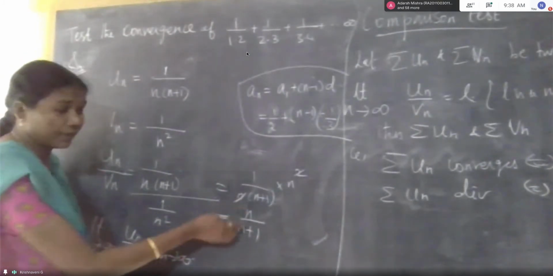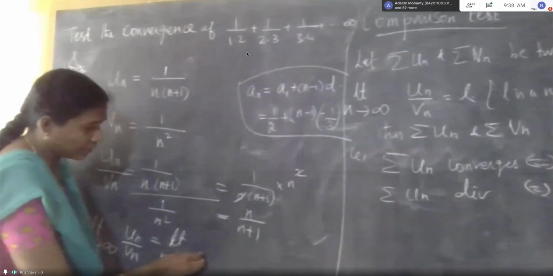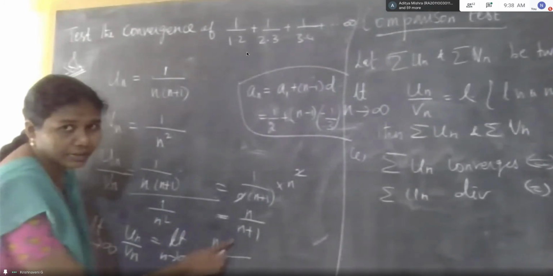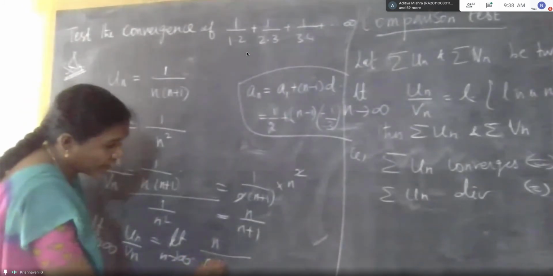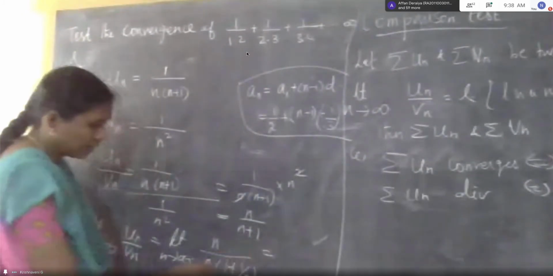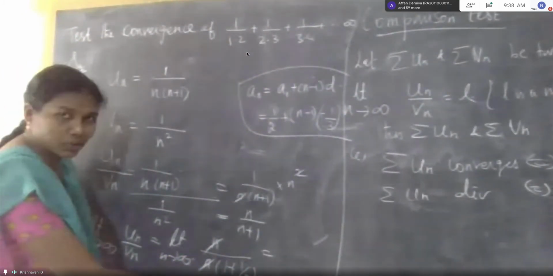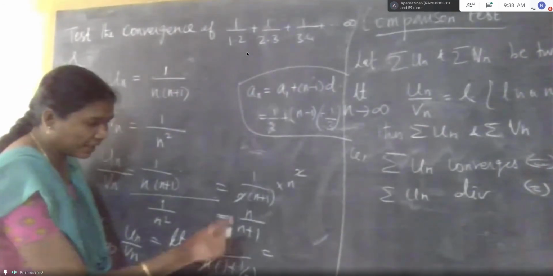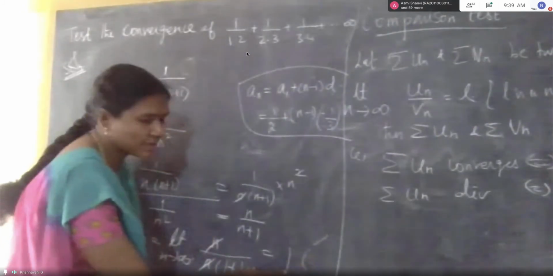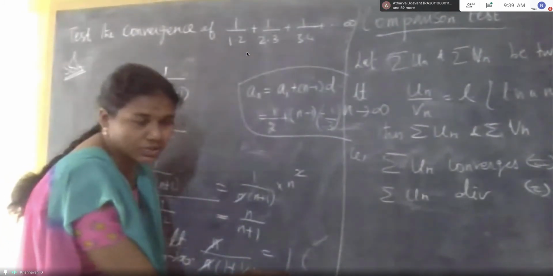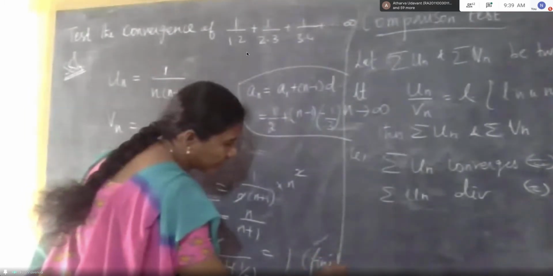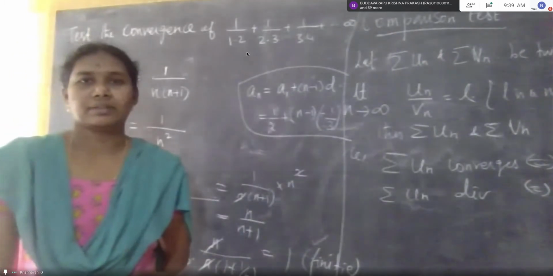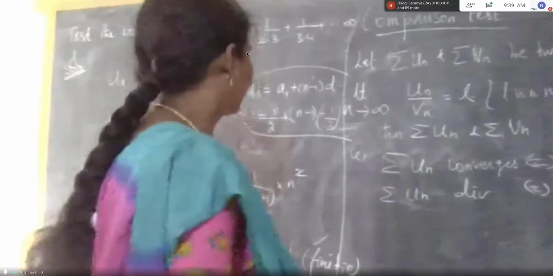What do we have to do here? Infinity by infinity will come. In the denominator, taking n common outside, we get 1 plus 1 by n. Now as n approaches infinity, 1 by infinity is 0. We are getting only 1. What is 1? This is a positive, non-zero, finite number. That is, the given series is convergent.